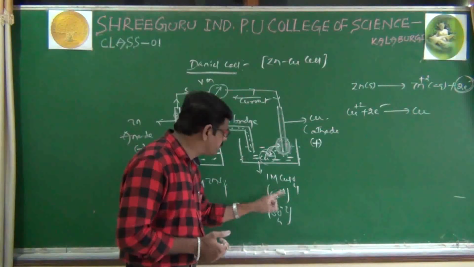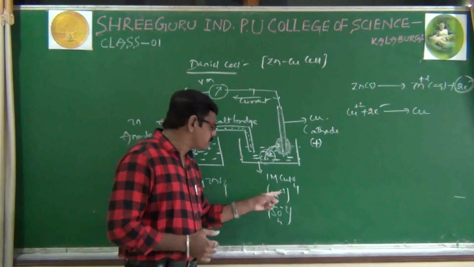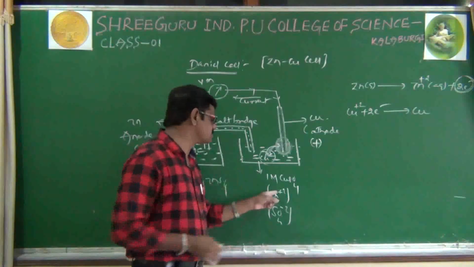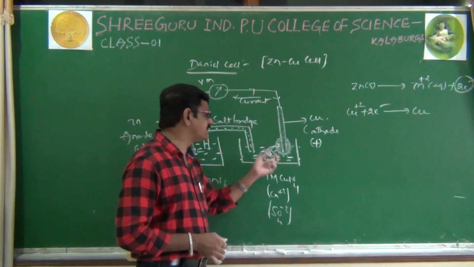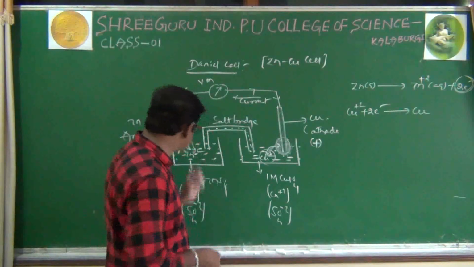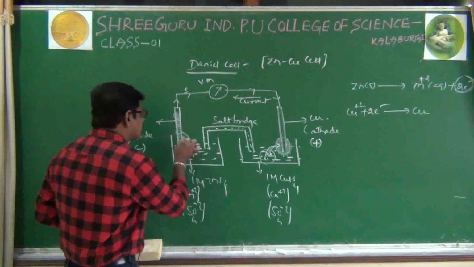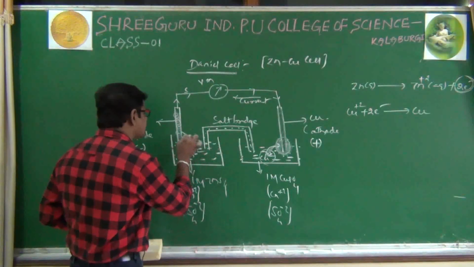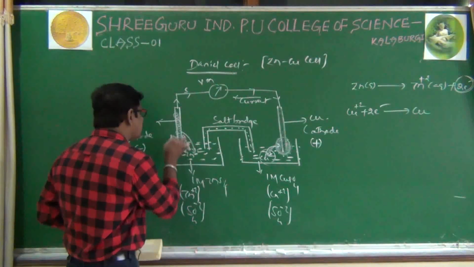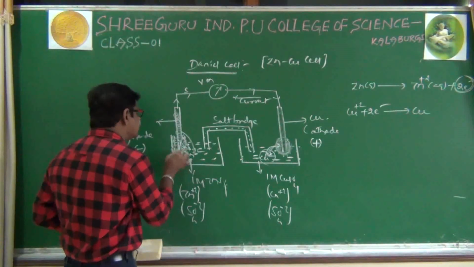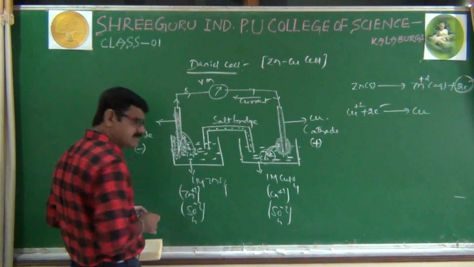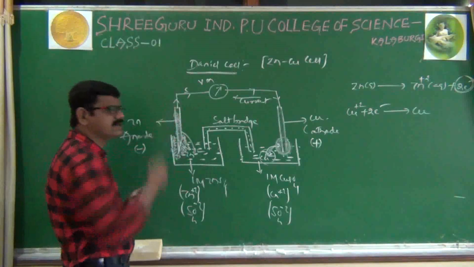But when we compare, negatively charged particles are definitely more than positive ones in the second half cell. In the first half cell, all the excess Zn plus 2 ions will be accumulating around the zinc rod.